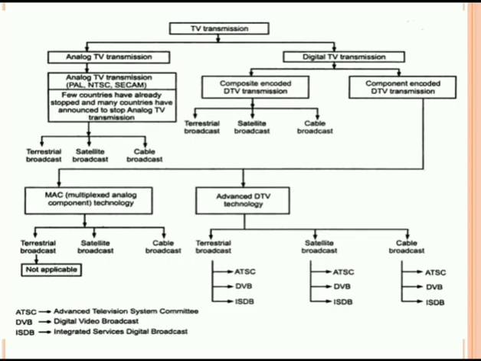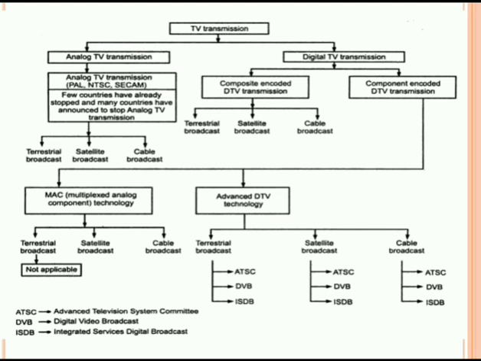Here we have seen this classification. In that we will see the digital TV transmission. First, it is divided into composite and component. In the case of composite encoded DTV signal, the Y, U and V signals are combined as a color-plexed composite video signal. Thus the CCVS, that is the color-plexed composite video signal, is sampled, quantized and encoded, and then modulated with a digital continuous wave modulation technique like QPSK. After the modulation, they are transmitted. The transmission can be terrestrial broadcast, satellite broadcast or cable broadcast, as we can see in the image.